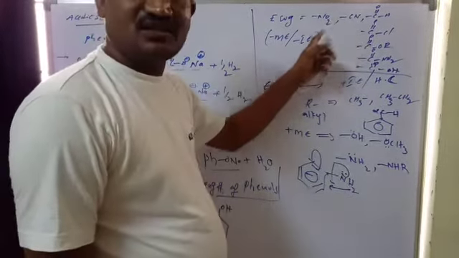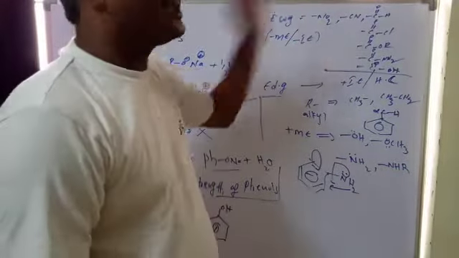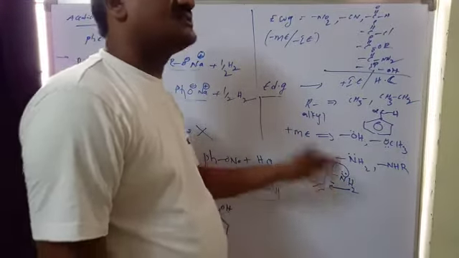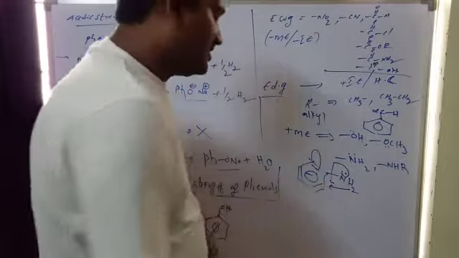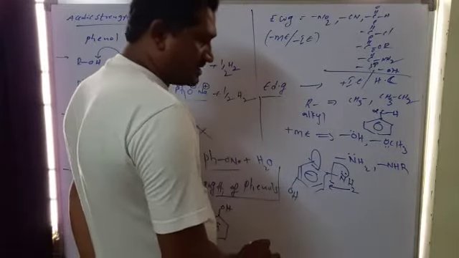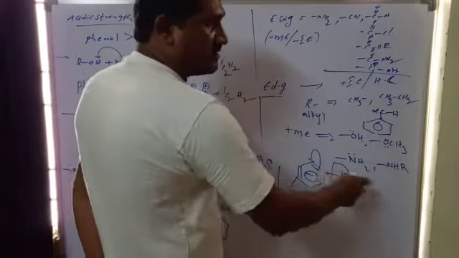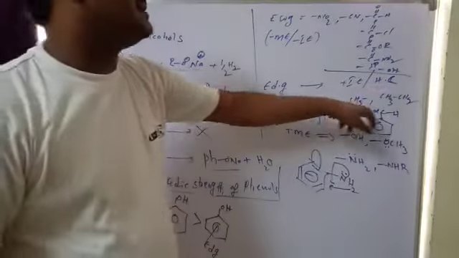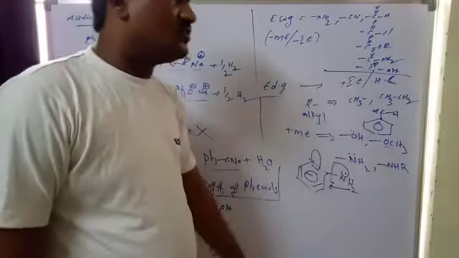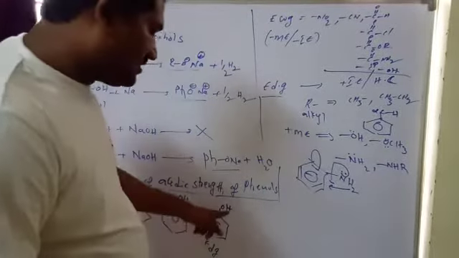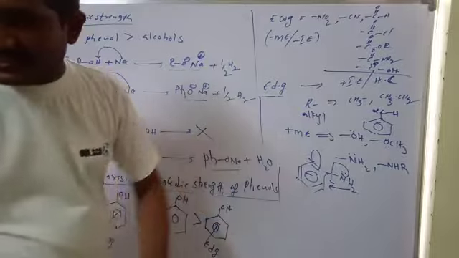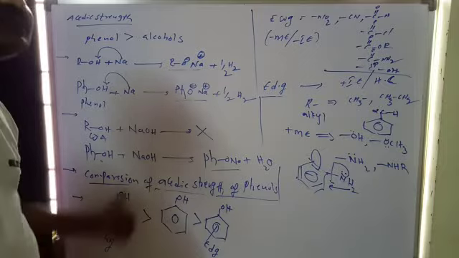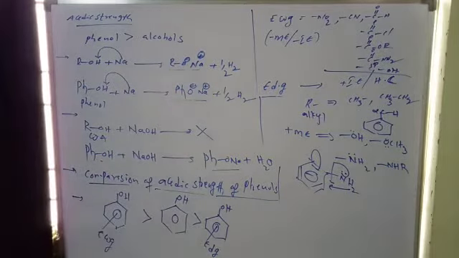In the case of electron withdrawing groups, positive charge develops, so H plus is eliminated quickly and the phenol is more acidic. But in this case, these groups are donating electrons, so they release electron density. If phenol is present here, for example OH, the H plus is not eliminated in the presence of electron donating groups. So these are all plus M groups and plus I groups, all electron donating groups. The presence of electron donating groups on phenols decreases the acidic strength. The presence of electron withdrawing groups on phenols increases the acidic strength.